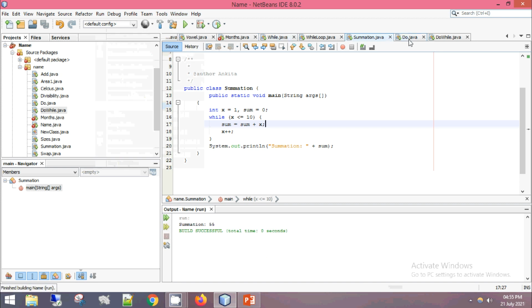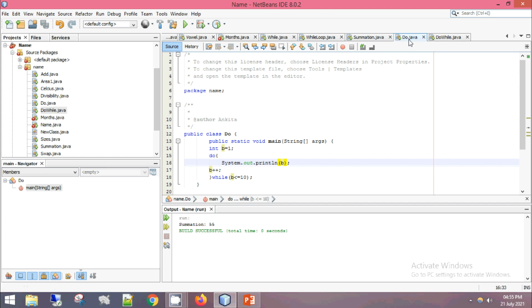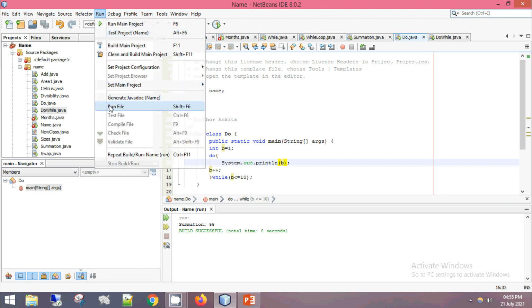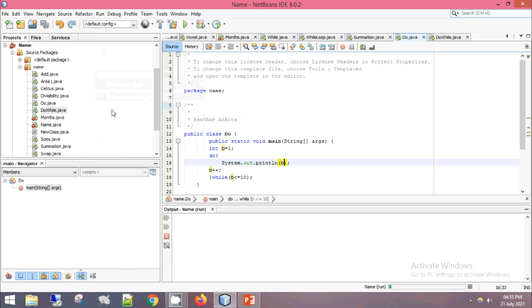Okay, the next one is do while. So what I told you is that the first condition will be executed at least once and then it will depend upon the while loop. If that will not come true, so over here it will start printing from 1, 2, 3, 4, 5, 6, 7, 8, 9, 10. Right? Because it is written less than equal to. Okay. So next is do while.